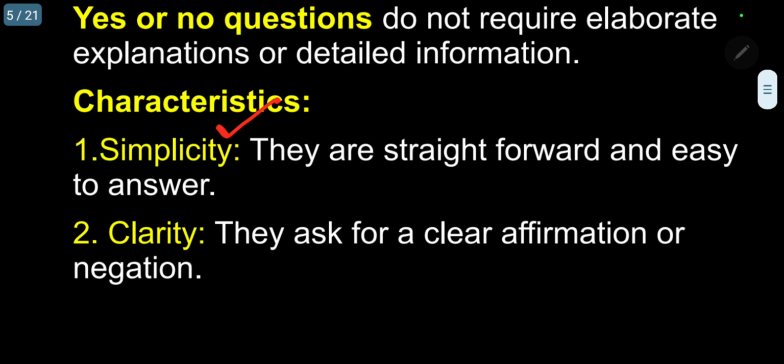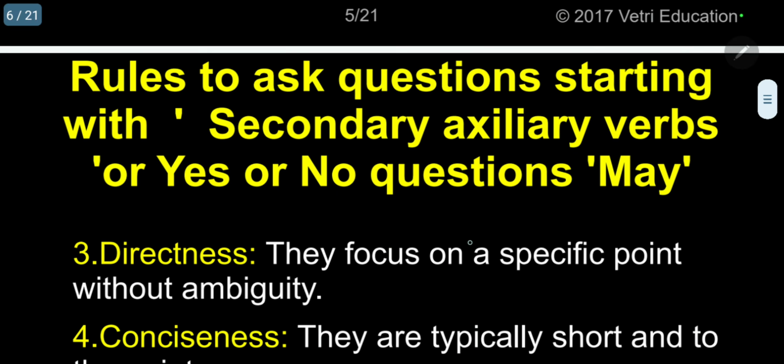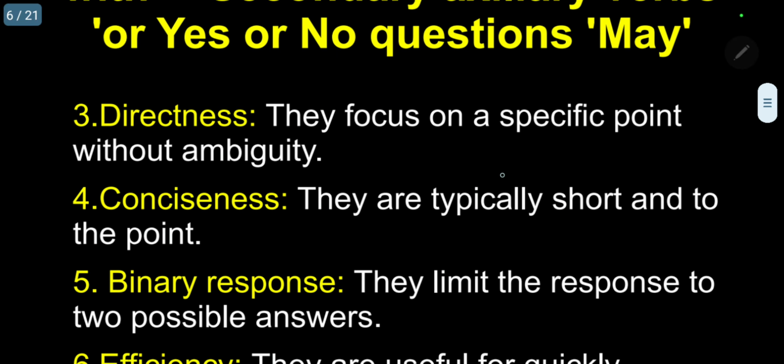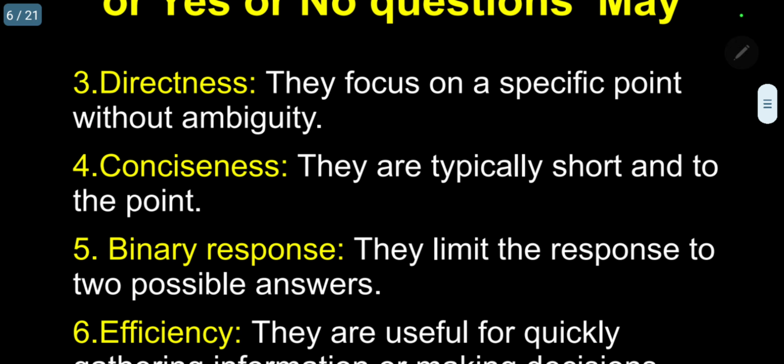They are straightforward and easy to answer. Number two, clarity. They ask for a clear affirmation or negation. The third one, directness. They focus on a specific point without ambiguity.